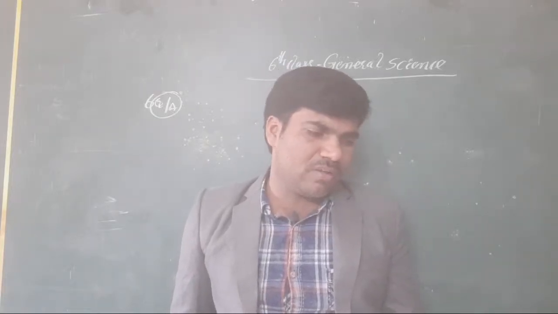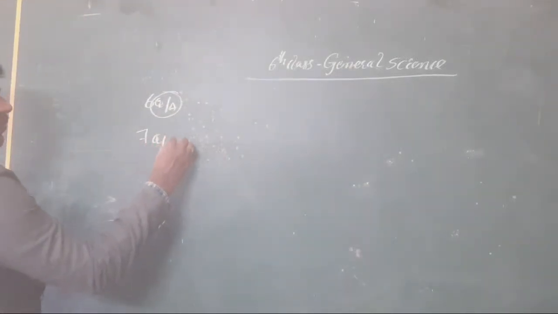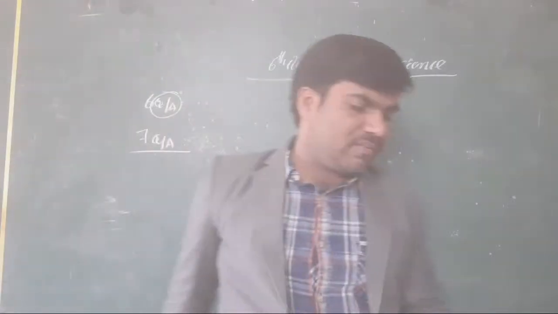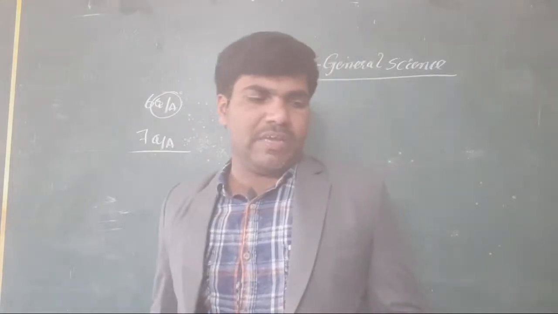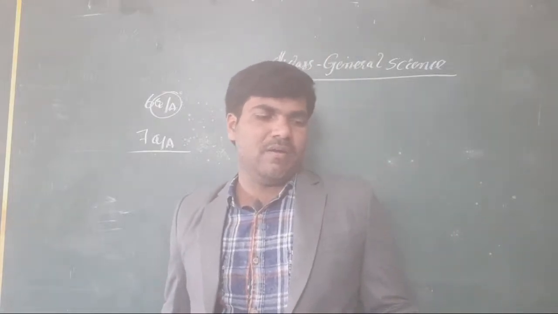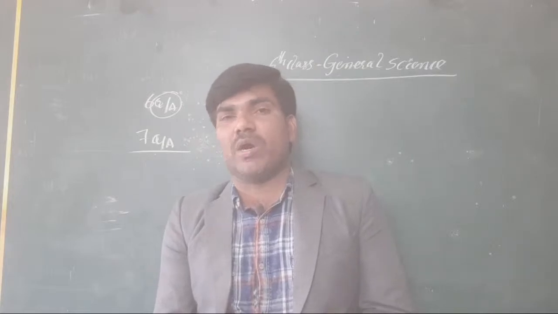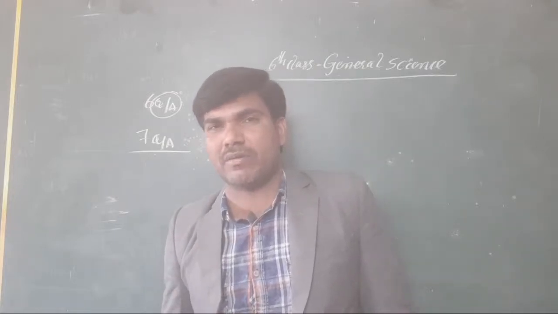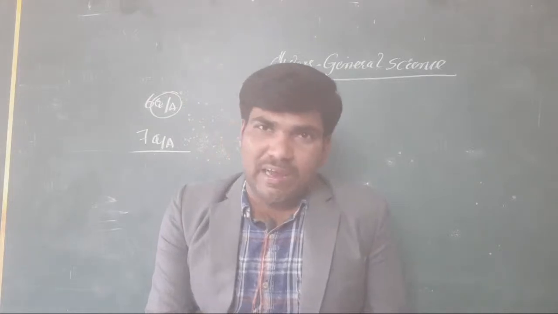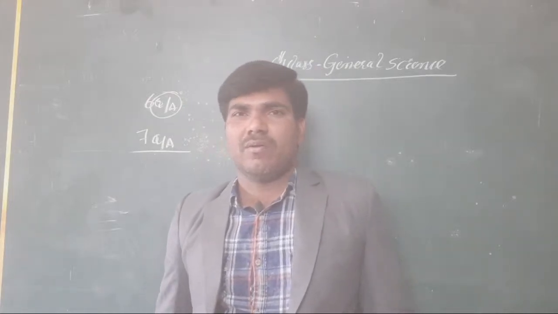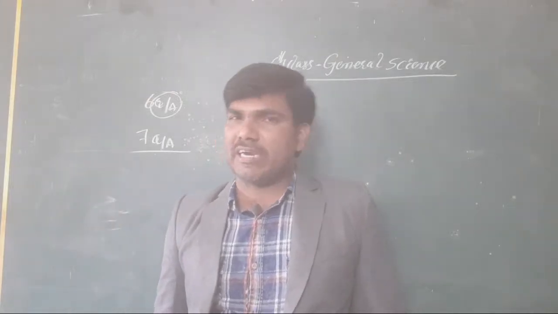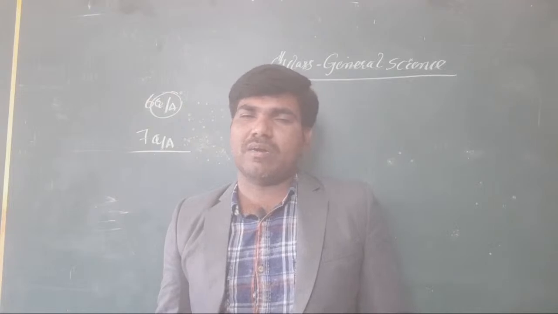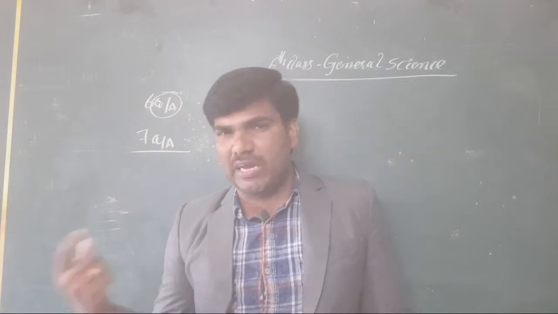Now, come to the seventh question. The seventh question: we use clay to make idols. Can we get the clay back from the idol? What type of change is it, permanent or temporary? You take a clay and convert it into an idol, then again it will become clay. It means it is a temporary change. It is not a permanent change.